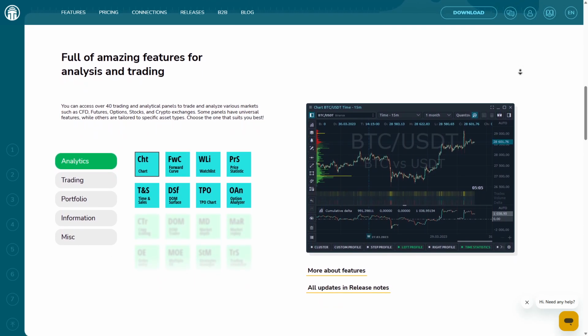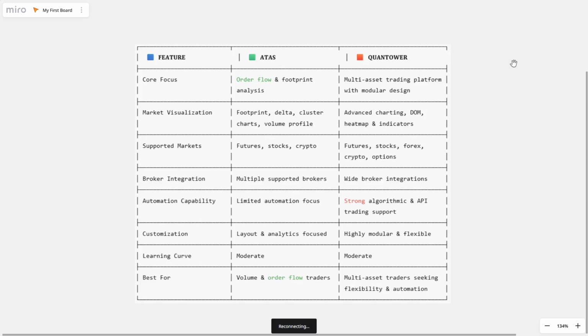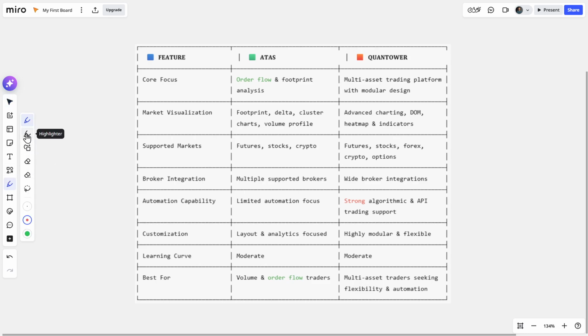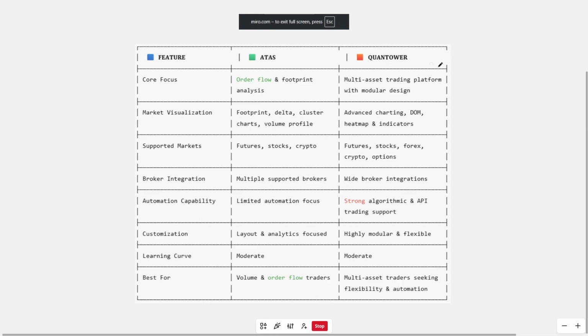Feature comparison: ATAS and Quantower are both advanced platforms designed for active traders, but they serve slightly different needs. ATAS excels in order flow analysis with footprint charts and volume-based tools. Quantower stands out as a flexible, multi-asset trading terminal with strong automation and broker connectivity. While ATAS focuses deeply on volume analytics, Quantower provides broader market access and modular customization.